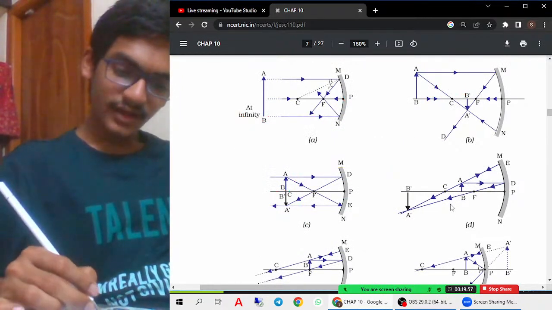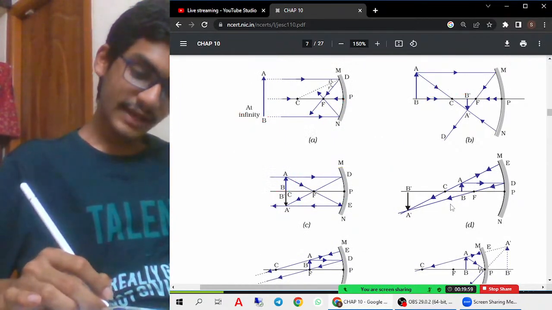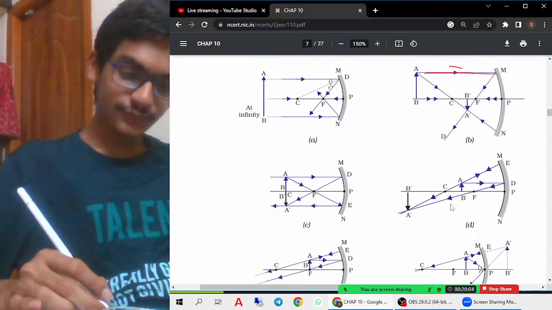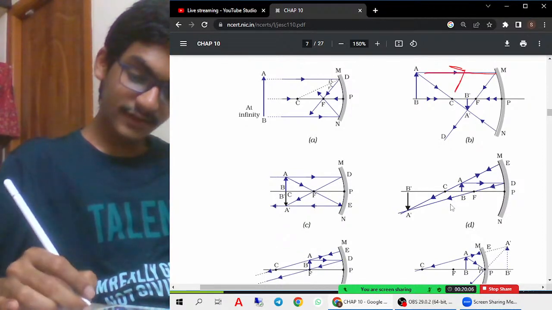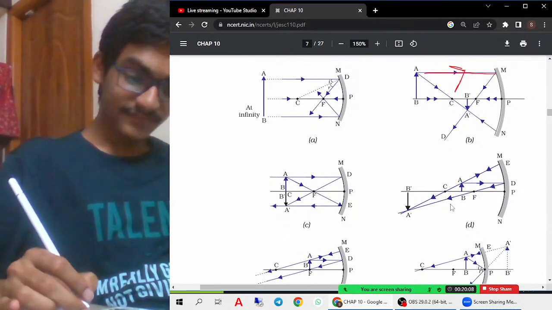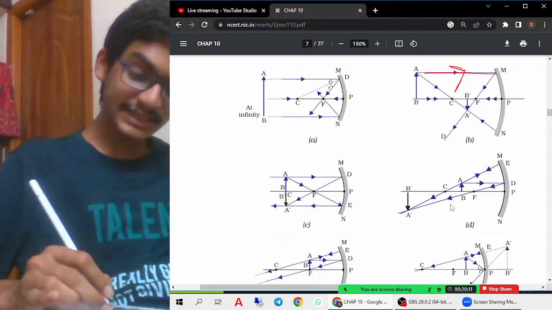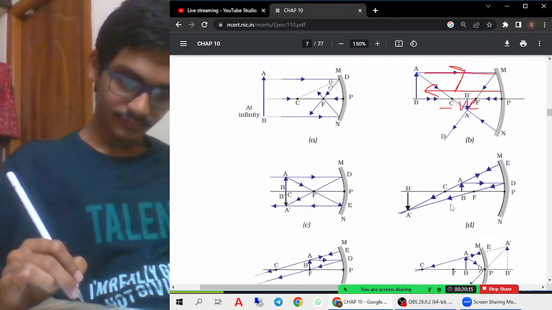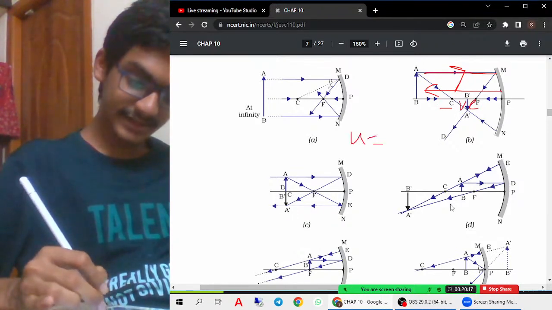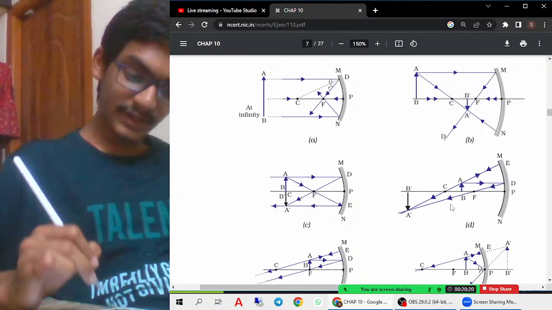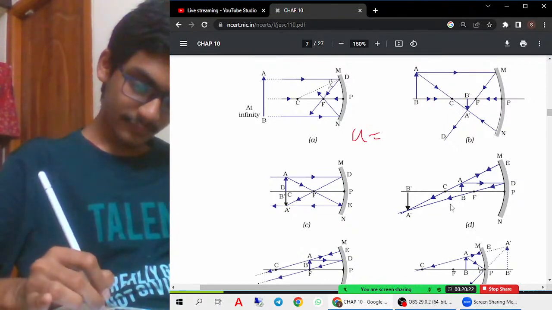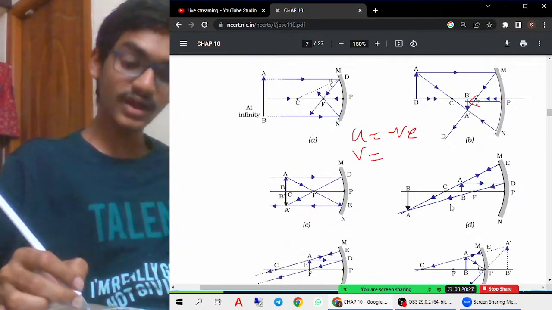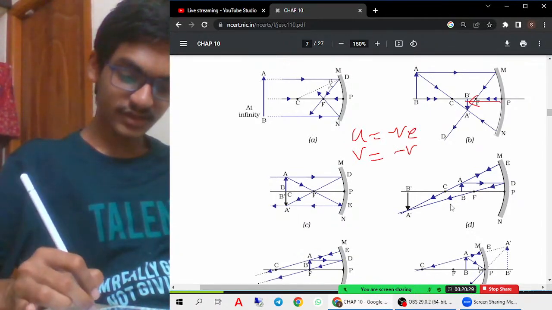Let us try to see it for this case. Here the light rays are always traveling this side, but for measuring the distance, we are taking it from the left side. That means from the pole, we are taking it towards the mirror, towards the object. Then it is negative. So the object distance here is negative. Similarly, if you see the image distance, you are also taking from the pole to the image. Therefore, image distance is also negative.